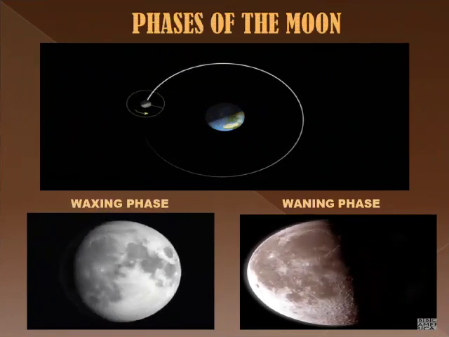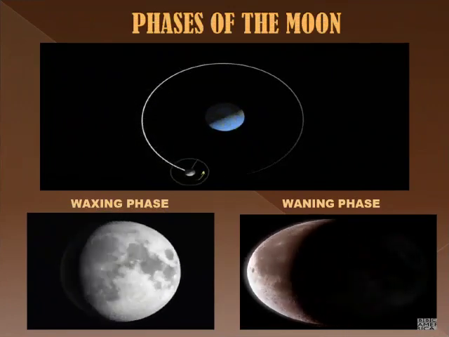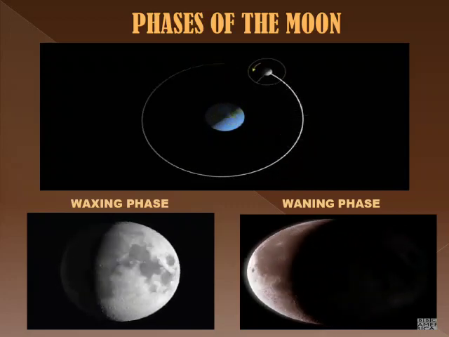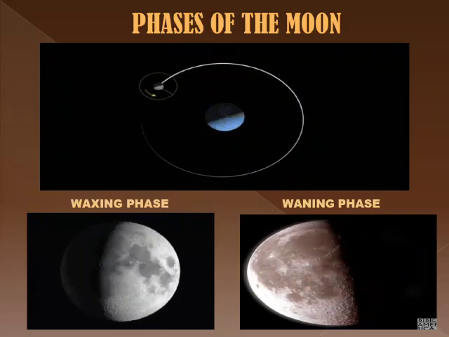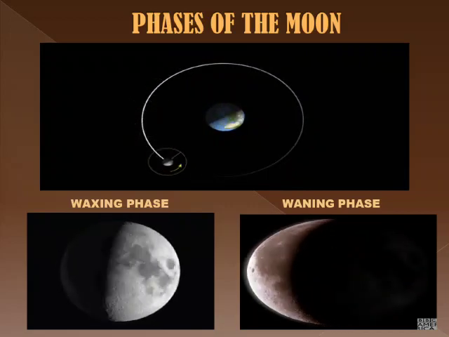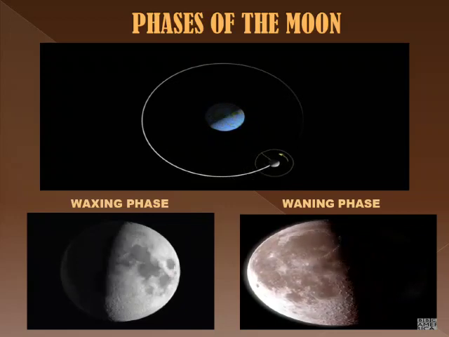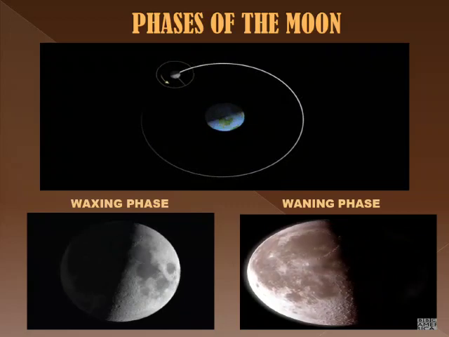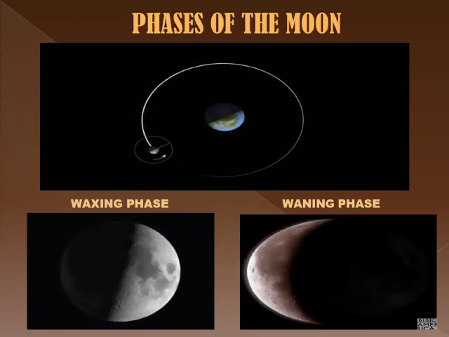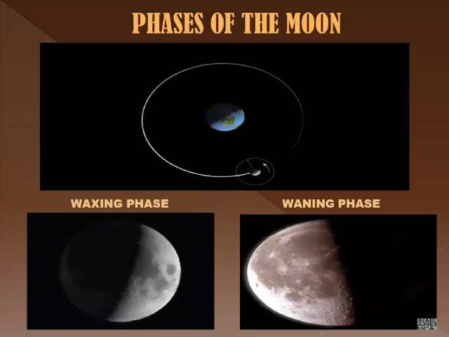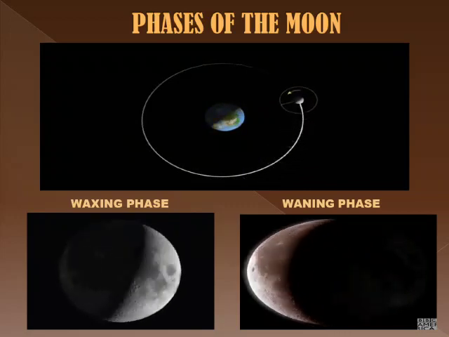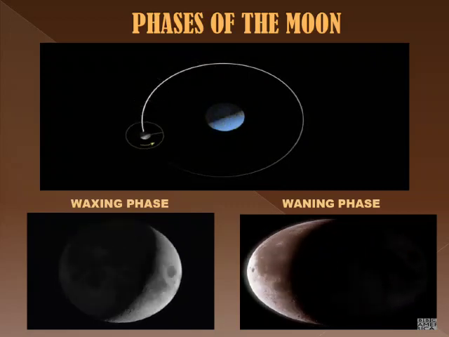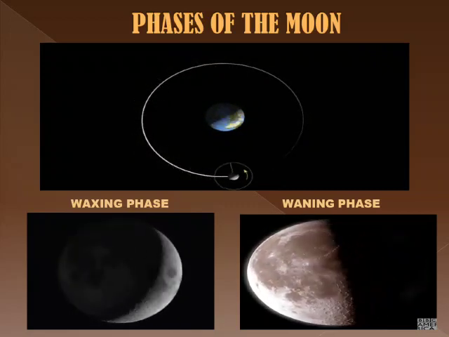Phases of the Moon. The Moon has something which we call phases, which means it appears to change every night. To understand why this happens, we have to discuss how the Moon and the Earth move together in space. As we discussed earlier, the Moon orbits around the Earth much like the Earth orbits around the Sun. However, the Earth takes 365 days to complete one revolution around the Sun, that is 1 year. The Moon completes its revolution in 29 and a half days, or about 1 month.